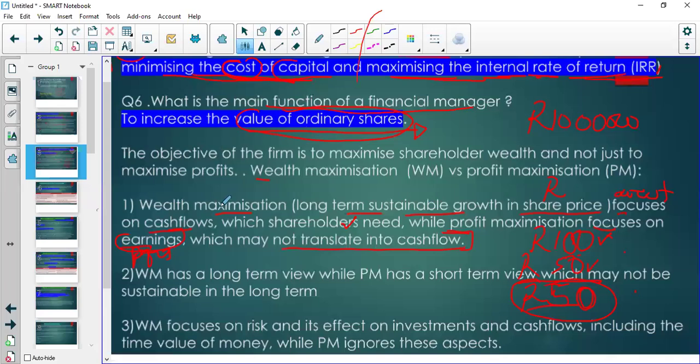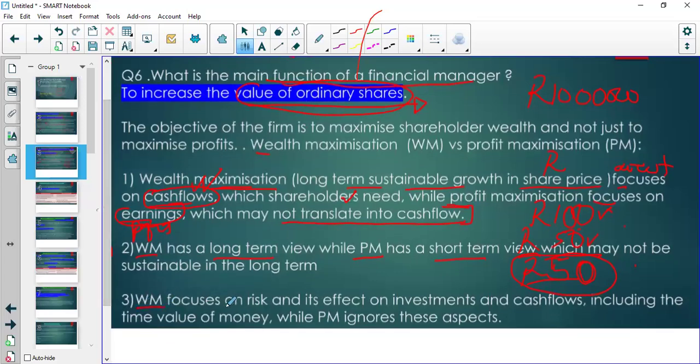So if you want to maximize wealth, you have to make sure that the profits you make transform into cash flows. Because once you have more cash flows being generated from operations, then you stand a chance of enriching your shareholders. And remember that wealth maximization is over the long term, whereas profit maximization is a short-term outlook.